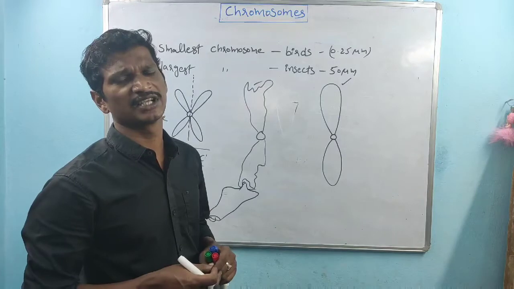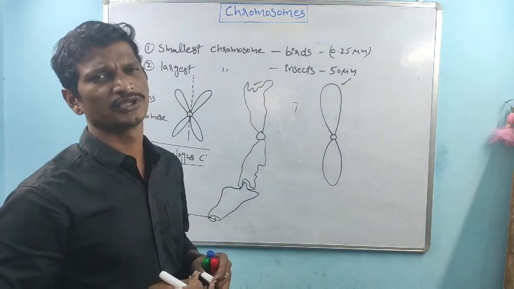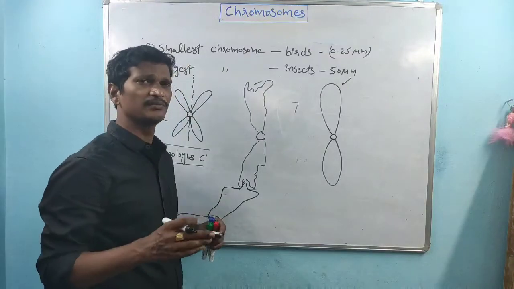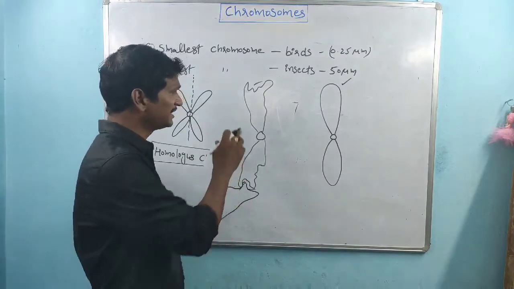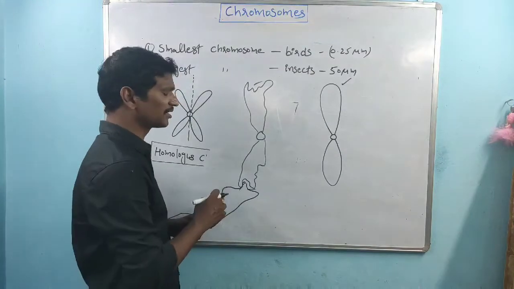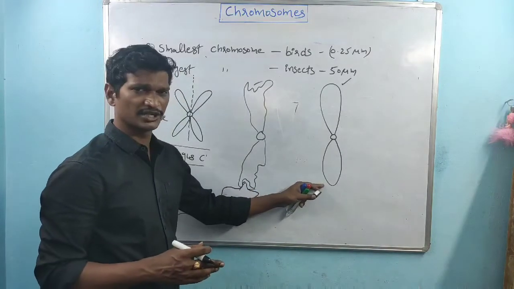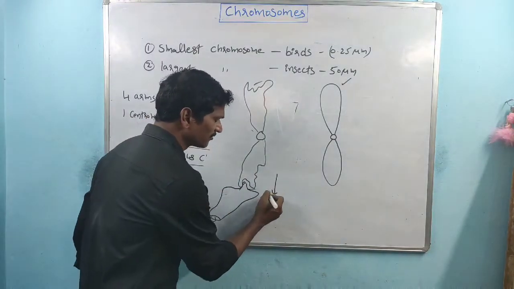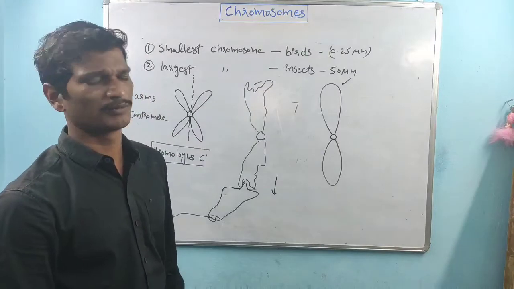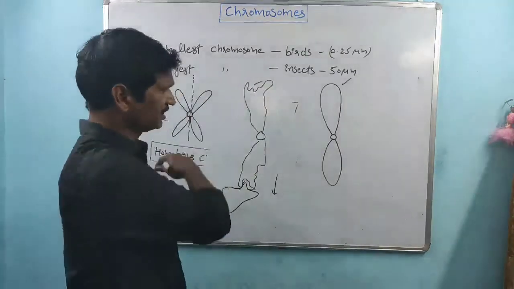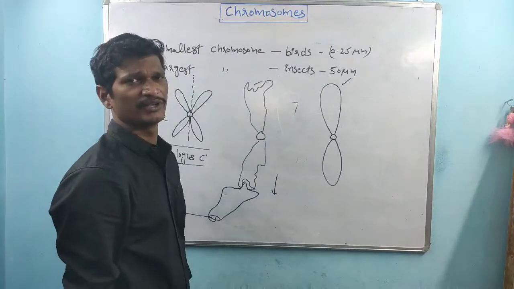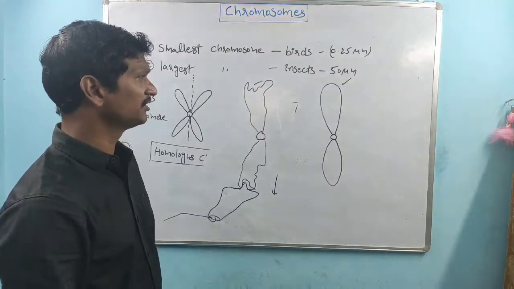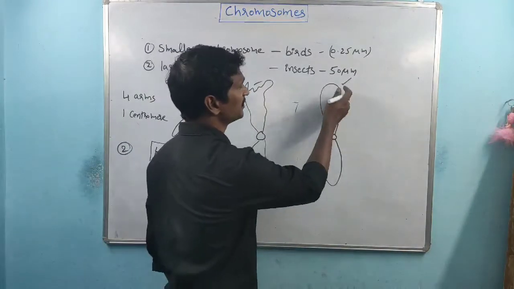Every species contains a constant number of chromosomes. To maintain a particular number of chromosomes, the ends are also very important. If the ends do not maintain the particular shape, there is a chance for fusion of chromosomes, and the chromosome number will be reduced. So the end shape maintenance is very important to maintain the constant number of chromosomes in every species. So how is the shape maintained?